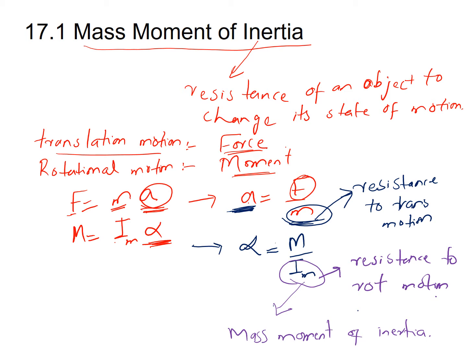Similarly, as the rotational motion occurs because of the moment, we can write M equals I_m times alpha, where alpha equals M over I_m. Again, by comparing this equation with the rectilinear acceleration equation, we can say that alpha is inversely proportional to I_m. In other words, I_m is basically the resistance to the rotational motion of a body. So this I_m is called the mass moment of inertia. Now what is the definition of mass moment of inertia? It is the resistance to the rotational motion of a body. This is called the mass moment of inertia.